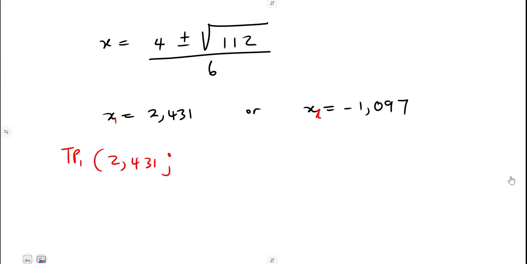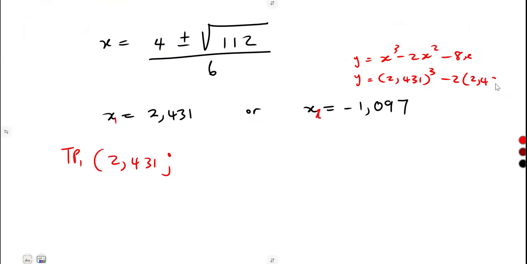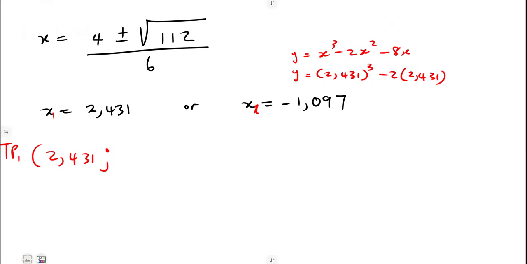Remember, our f of x was y is equal to x cubed minus 2x squared minus 8x. So you're going to substitute the value of x, 2.431, in place of x, then this is squared minus 8 times that 2.431.